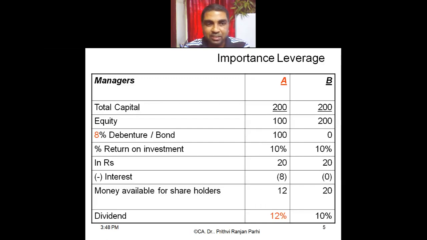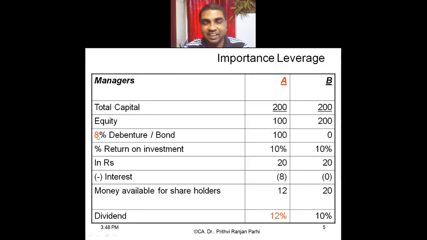So we have seen return on investment here is how much? 10%, in rupee terms 20. If this is the return, and this much of earning this company is getting, and 20 is again company B is getting, A company will pay interest, is it not? Why will A pay interest? Because he has a debt.